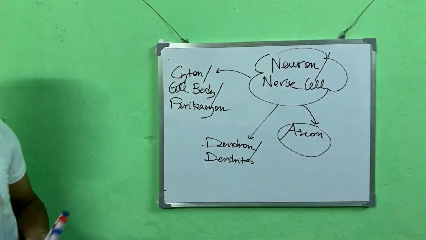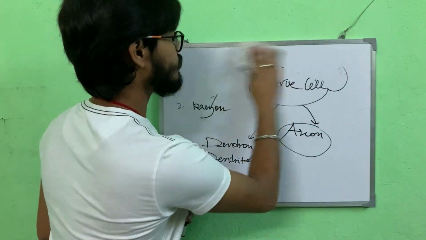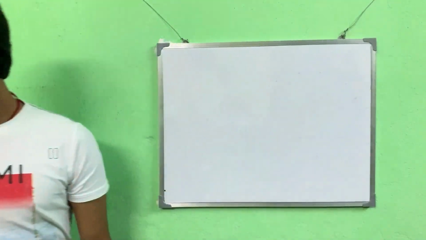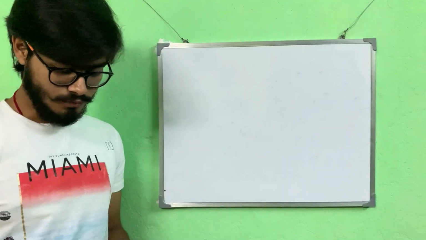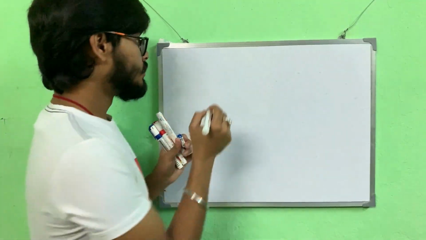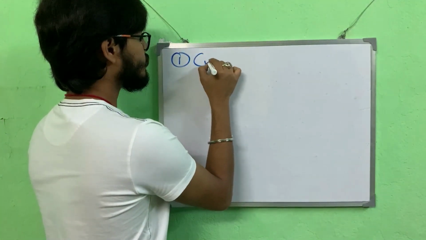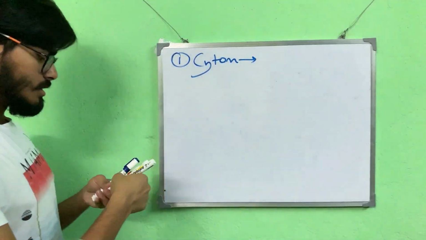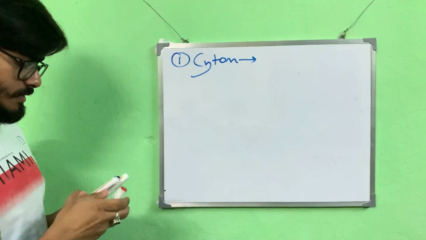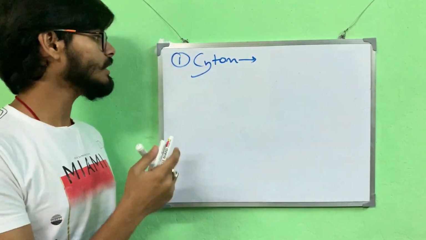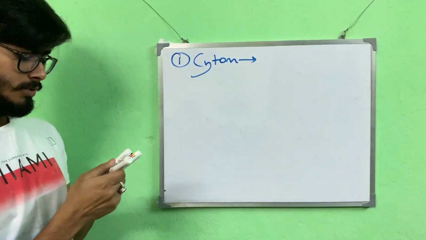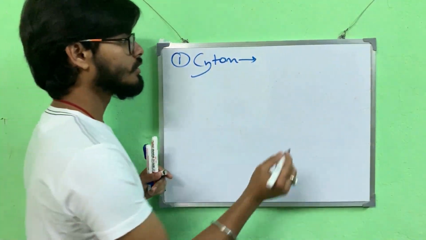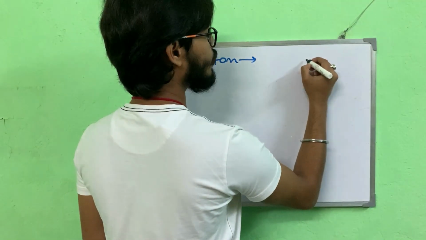Now we'll talk about it individually. So first let's talk about what is a cyton. Cyton is the cell body. We will show it using a diagram, right? So let's draw a basic diagram of a neuron.